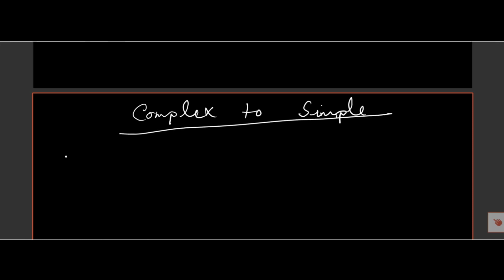Let's see the structure of complex to simple. Complex to simple. We know a complex sentence if the sentence begins with when or as or since